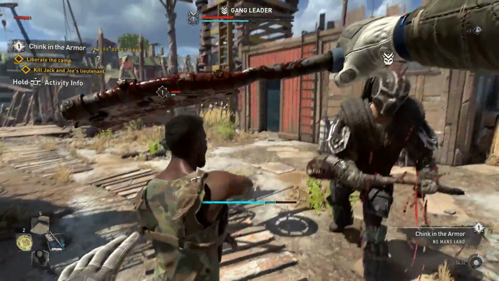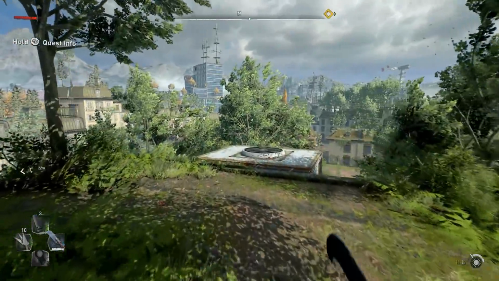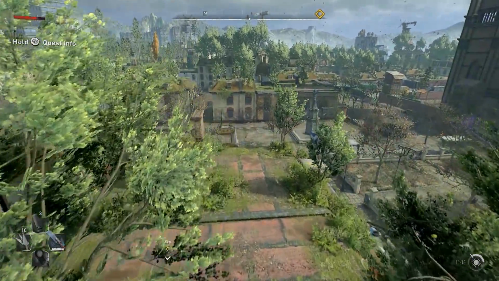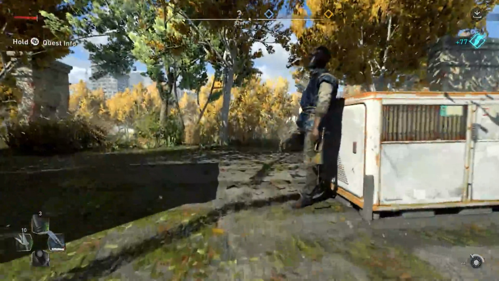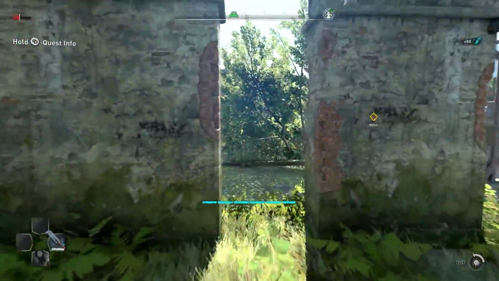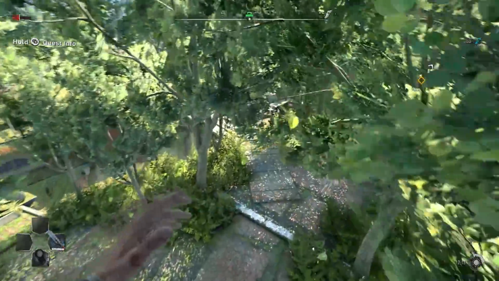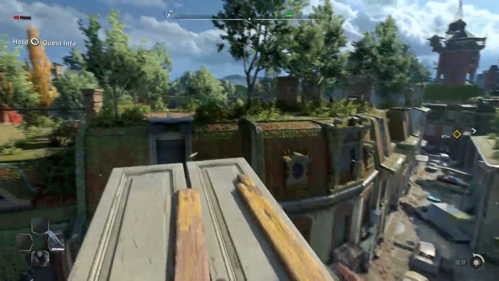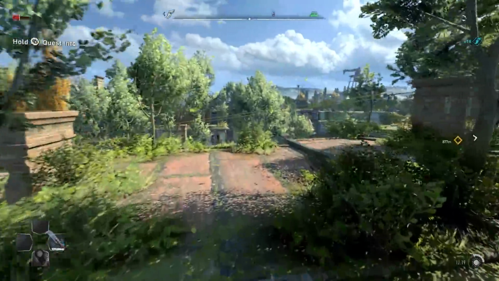Now let's talk about the parkour. This time we have doubled the number of parkour moves, and it's simply amazing. There are a few parkour animations that will bring a smile to your face and you're going to say wow for sure. New parkour animations feel amazing and old ones are refined. Of course the floatiness is there, but after a while you kind of forget about it and get used to it.